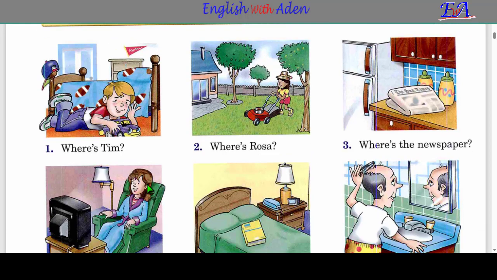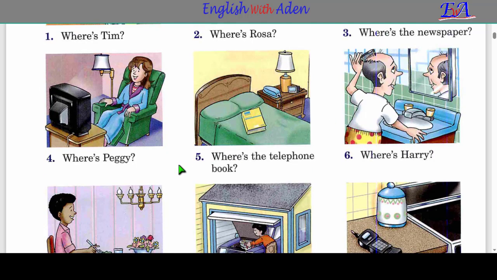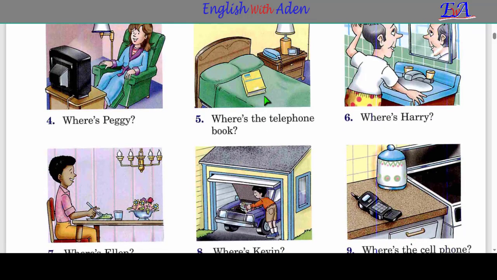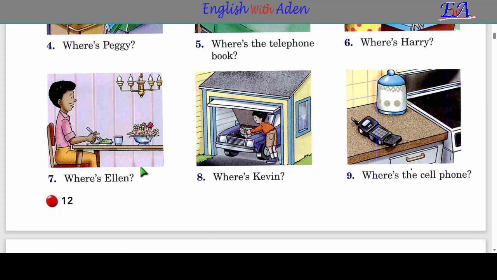Where is Tim? He's on the bed. Or he's in the bedroom. Where is Rosa? She's in the yard. Where is the newspaper? It's on the bookshelf. Where is Peggy? She's in the living room. Where is the telephone book? It's on the bed. Where is Harry? He is in the bathroom. Where is Ellen? She's in the dining room.